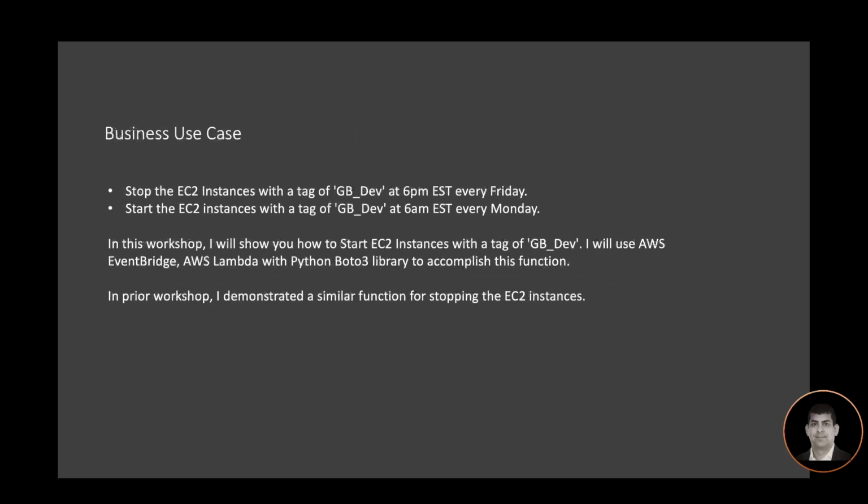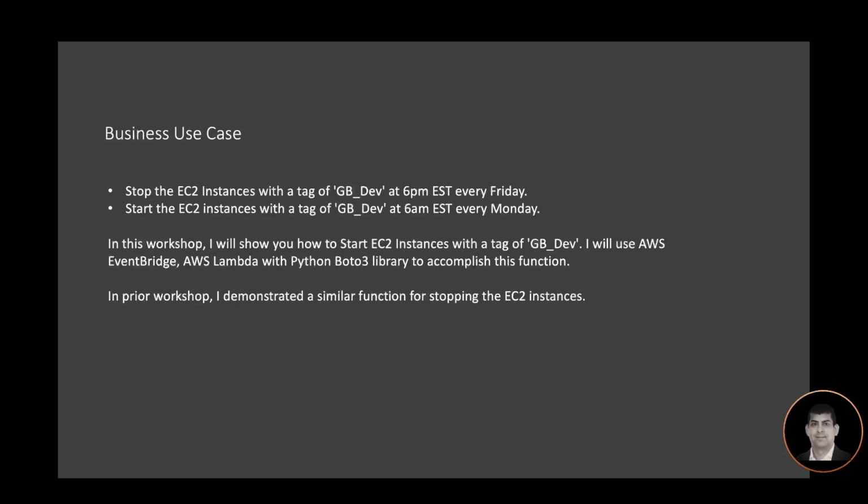Let's look at our use cases. We have two business use cases. Stop the EC2 instances with a tag of GB_dev at 6 p.m. Eastern every Friday, and then start the EC2 instances with the same tag at 6 a.m. EST every Monday. Essentially, this use case is leading us to save the compute cost during the weekend.